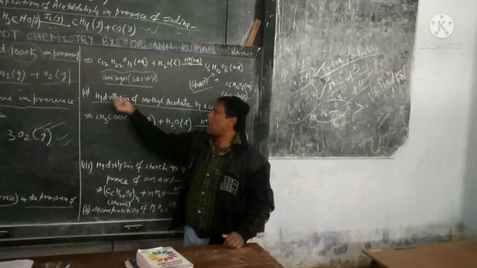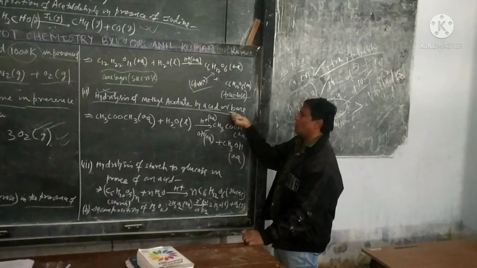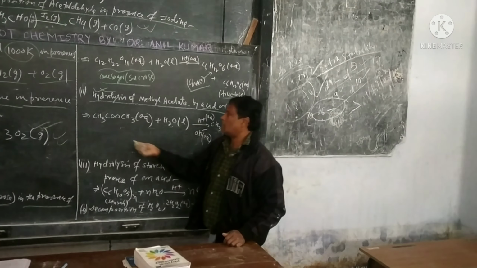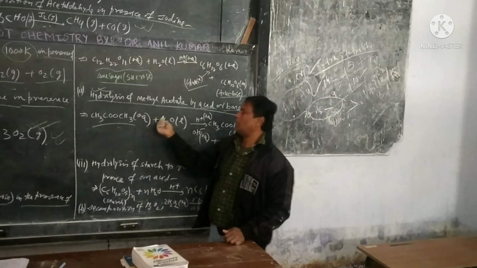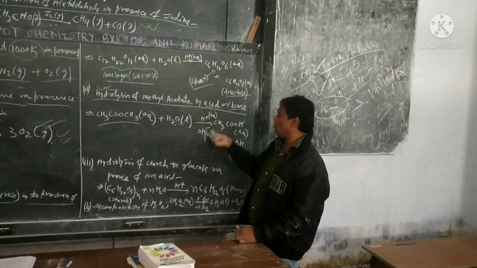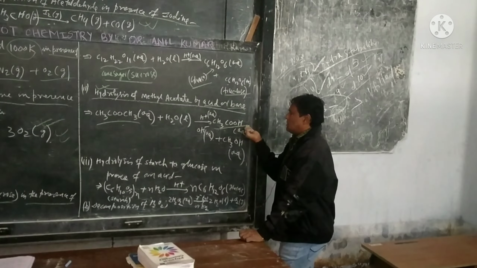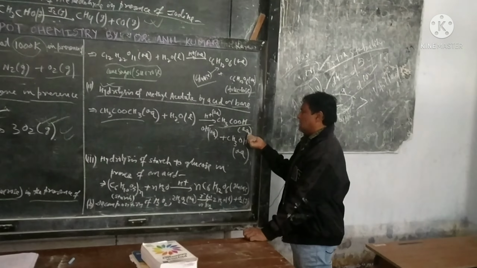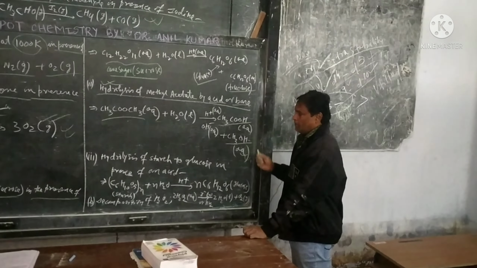Number three is the hydrolysis of methyl acetate by an acid or base. Here, CH3COOCH3 aqueous, called methyl acetate, plus H2O liquid, in the presence of H plus aqueous or OH minus aqueous, gives CH3COOH, called acetic acid, aqueous, and CH3OH, called methyl alcohol, aqueous.